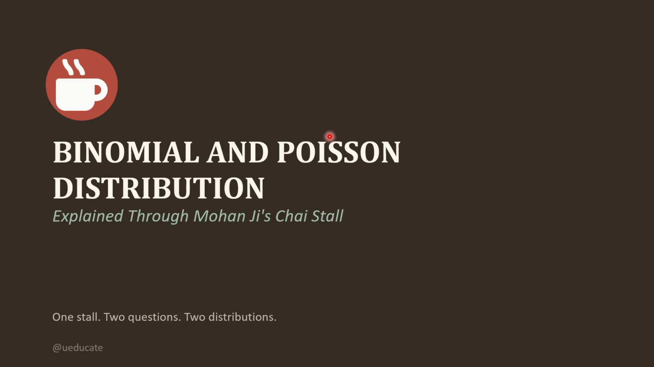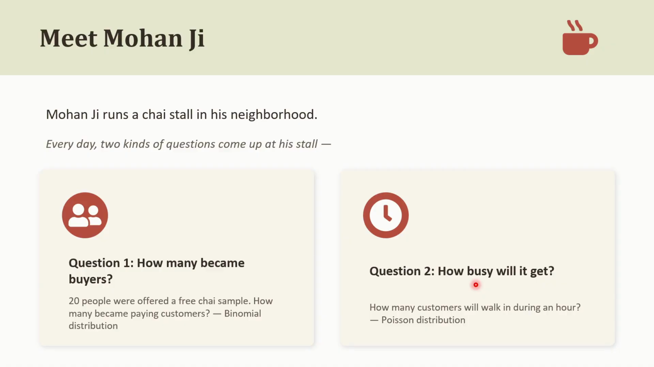Today we'll be talking about two probability distributions, binomial and Poisson distribution. The names sound heavy, but trust me, you've already seen both of these concepts in your everyday life. Let's meet Mohanji, who runs a chai stall in his neighborhood. His business is very simple, but every day two very different kinds of questions come up at his stall.